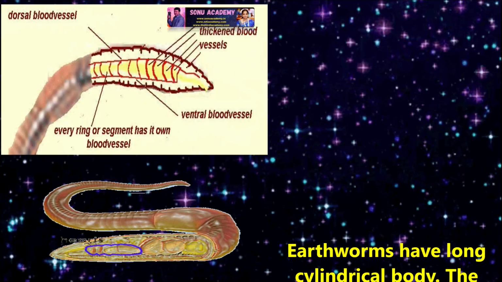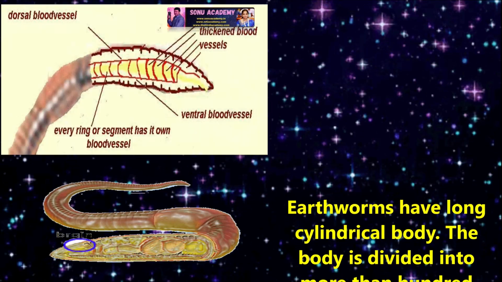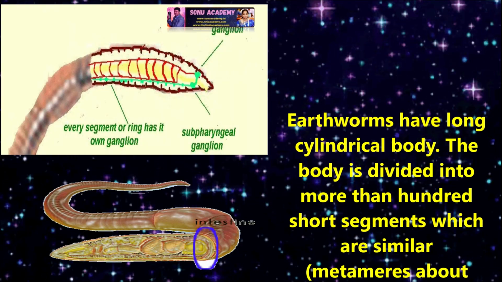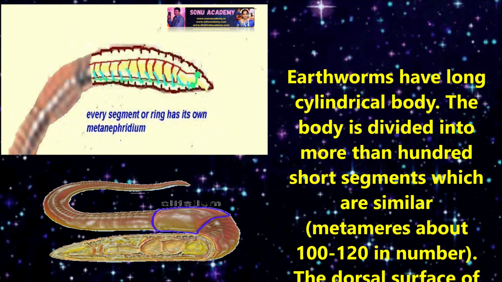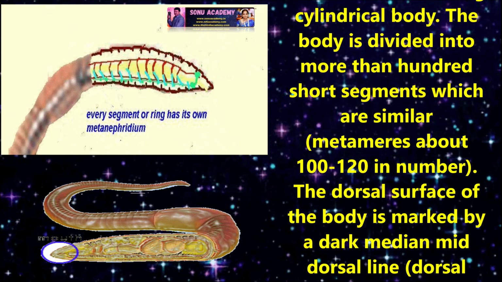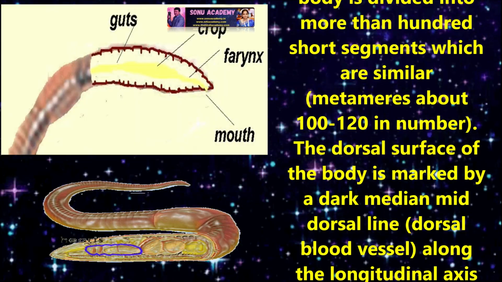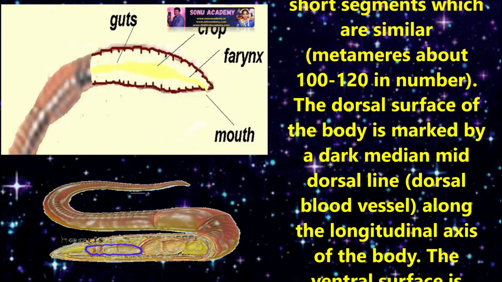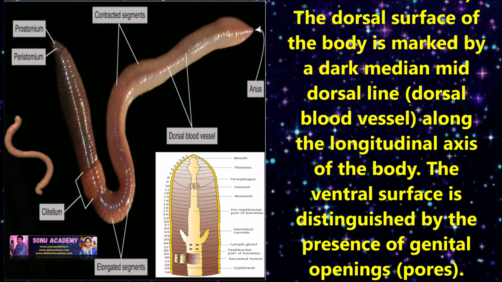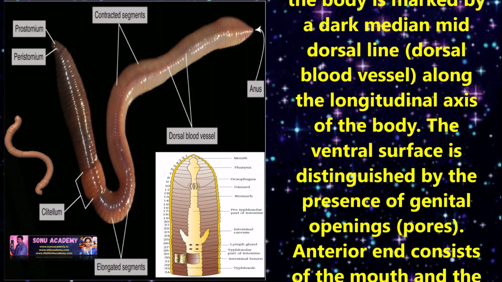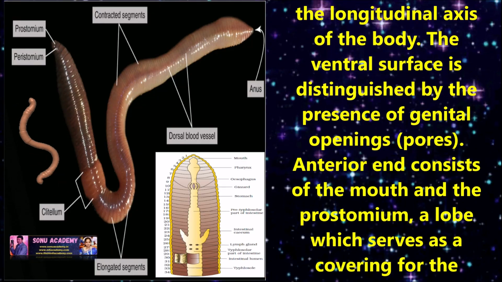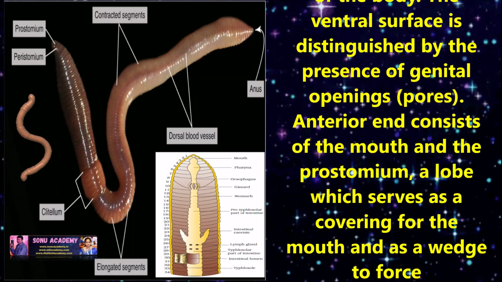Let us discuss the morphology of the earthworm. Earthworms have a long cylindrical body. The body is divided into many short segments which are similar, meaning metameres, about 100 to 120 in number. The dorsal surface of the body is marked by a dark median mid-dorsal line along the longitudinal axis of the body. The ventral surface is distinguished by the presence of genital openings, meaning pores.